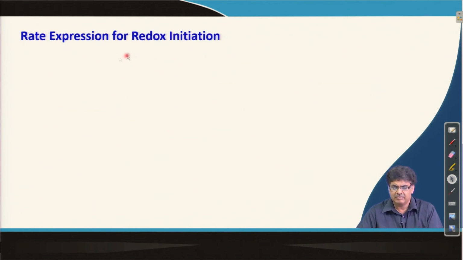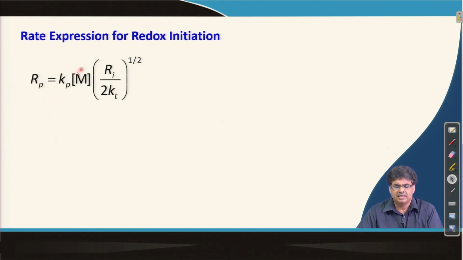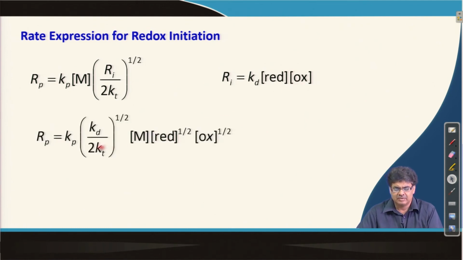So, now we know the examples of redox initiation and the rate expression. We again use the same rate of polymerization, where in this case we use the rate of initiation for redox initiation, which is given by Kd times the concentration of reductant and the concentration of oxidant. So, we replace this Ri with this expression to get this.